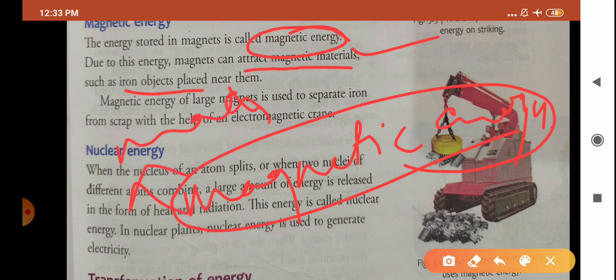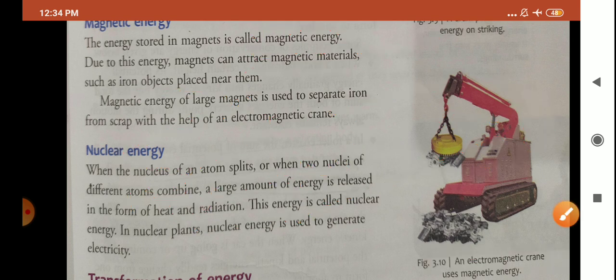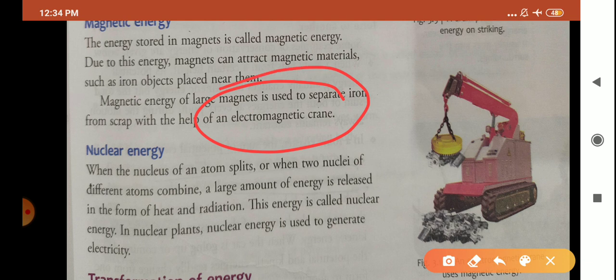Magnetic materials. What are magnetic materials? Like your iron. As you know, when you take magnets near magnetic materials such as iron, the magnet attracts that substance. So it means magnets have the energy to attract magnetic materials, and due to this property, magnets are used in electromagnetic cranes to separate iron scraps.